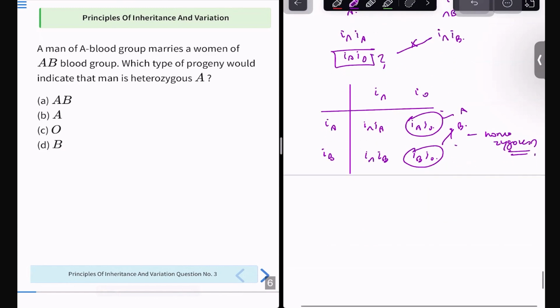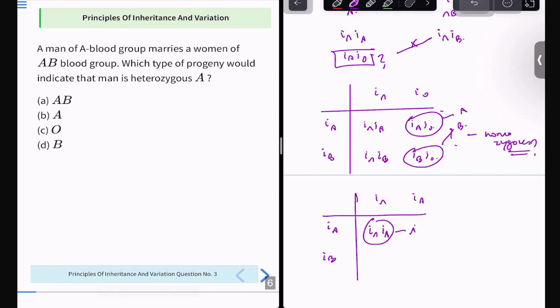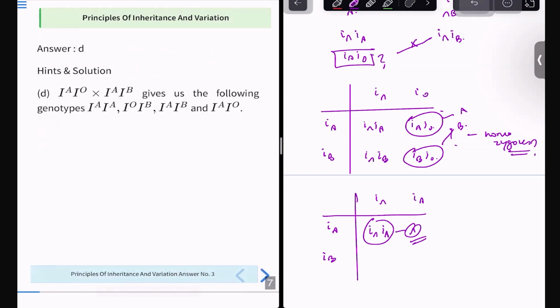So, which option do we need to eliminate? Let us make the homozygous cross and see: IA IA by IA IB. You will soon understand the difference. See, IA IA, and you see A blood group also comes in homozygous. It also comes in heterozygous. So A blood group is eliminated. The answer is only B blood group, which is option D. So our answer turns out to be option B. Option A is eliminated.